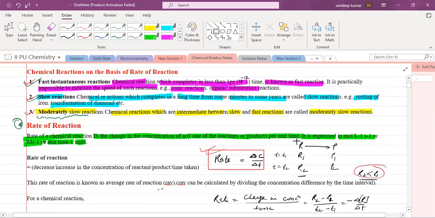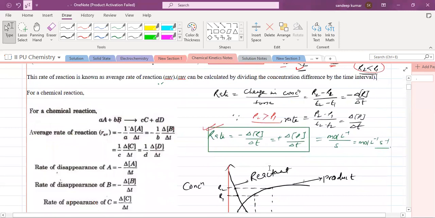Consider any reaction, reactant to product. At time T1, let the concentration of reactant be R1 and the concentration of product be P1. When the time changes to T2, the concentration of R changes to R2, whereas the product concentration changes to P2. So what is rate? Rate is nothing but change in concentration by change in time. We can consider the change in concentration of the reactant and the change in concentration of the product.